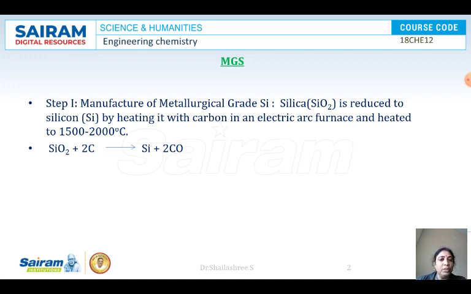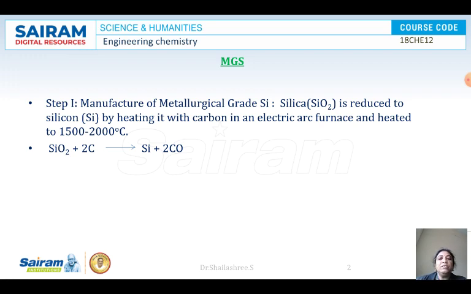Even that is not suitable for use in solar cells. Then what do we need? We need a silicon which is intermediate between semiconductor grade silicon and metallurgical grade silicon. That is what we are discussing here: the production of solar grade silicon. It is synthesized in two steps. Step 1 is the manufacture of metallurgical grade silicon, and step 2 is the conversion of the metallurgical grade silicon into our required solar grade silicon.